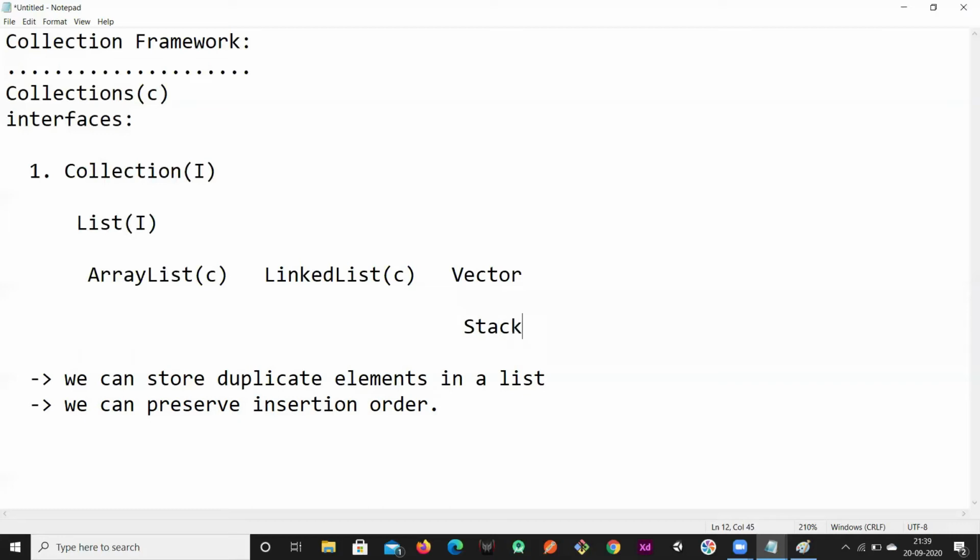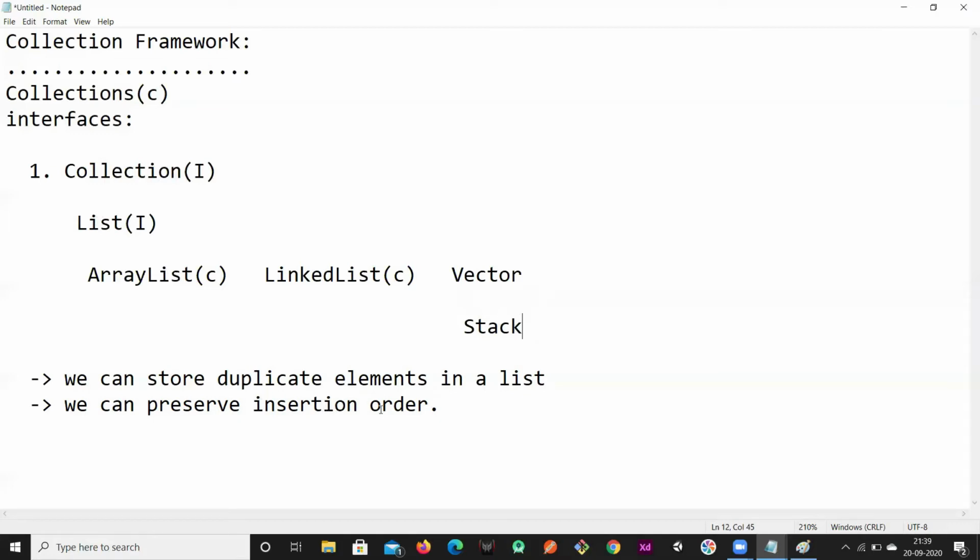So this is the hierarchy of the collection. In the collection we have a child interface called list. Inside list we have array list, linked list and vector, and vector has a child class stack. These are part of the list interface, and all of them have these two properties: the order you inserted is the order you get, and you can store duplicate elements.